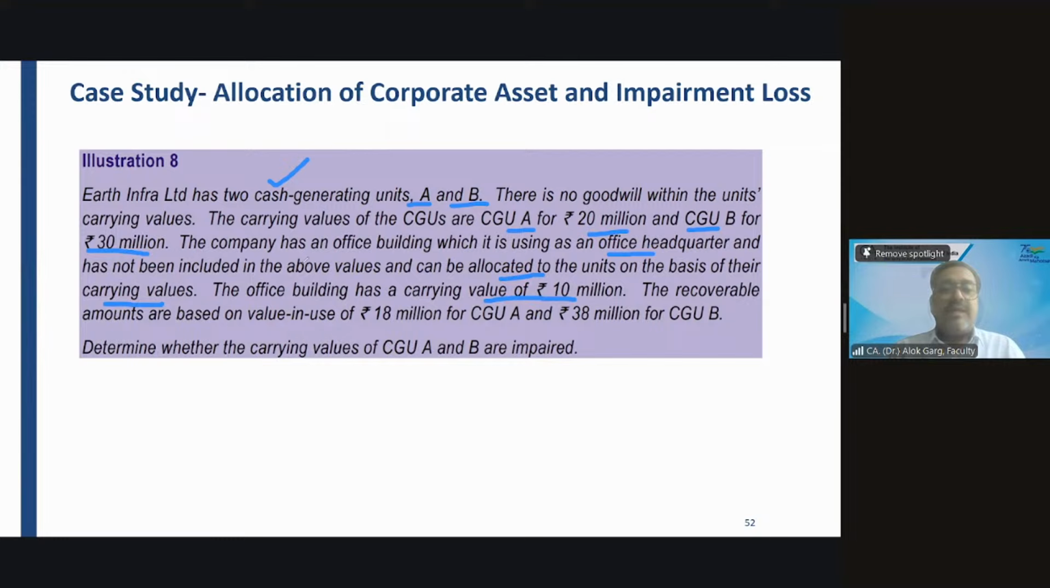The recoverable amounts are based on value in use of 18 million for CGU A and 38 million for CGU B. The recoverable amount is given for CGU A and CGU B. Determine whether the carrying values of CGU A and CGU B are impaired.